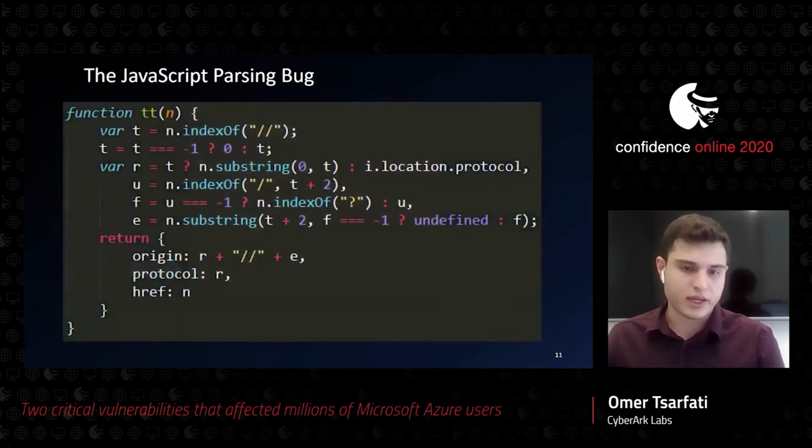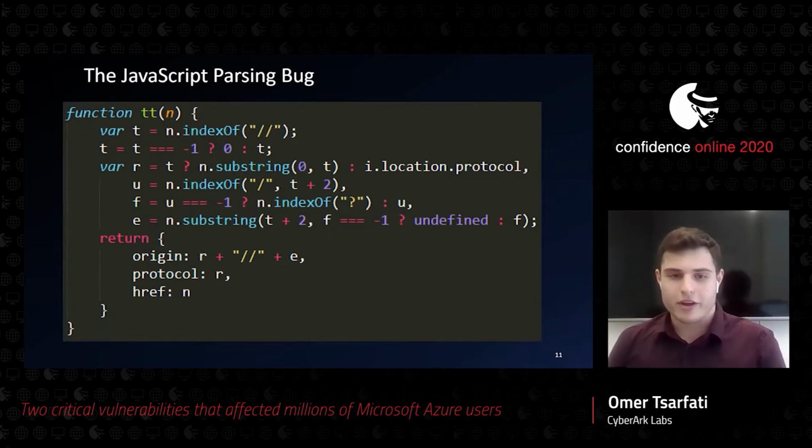So we found out this is the one. It's an obfuscated function named TT. At first glance, can you see what could be a problem in this function, the parsing problem? Well, it is a bit hard, at least for me. So let's see what happens when the function is actually called with a relevant parameter.